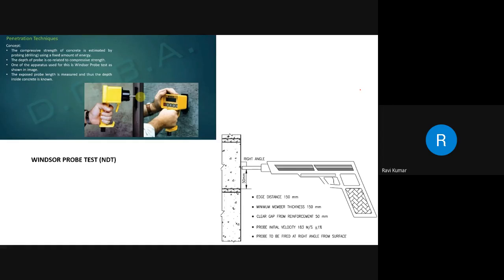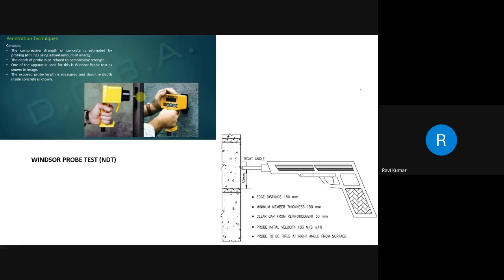Suppose after the fire is brought under control, the assessment of the concrete structure has to take place through visual inspection, some field tests, and also through laboratory tests. In the visual inspection, you will understand the surface damages. The damages on the concrete wall will be known through your visual inspection, but only on the surface.